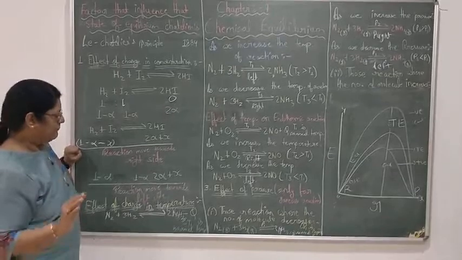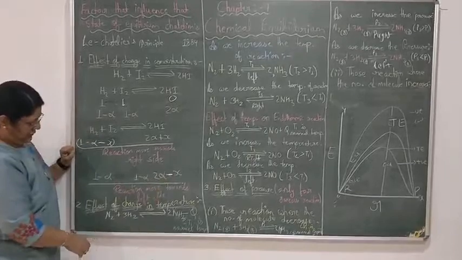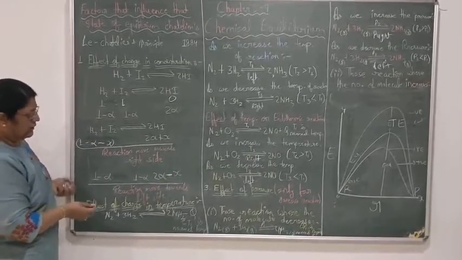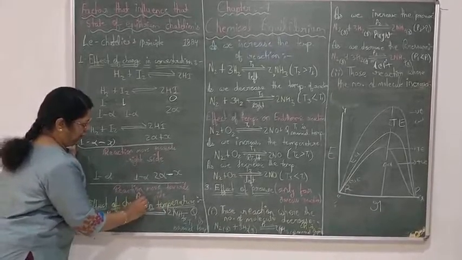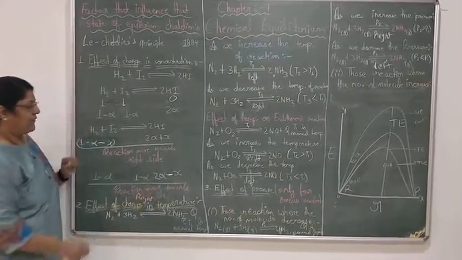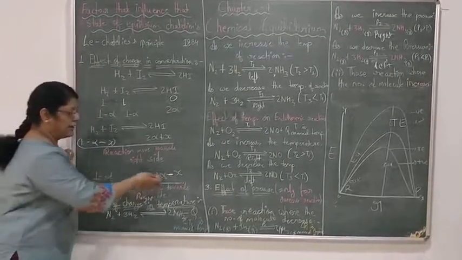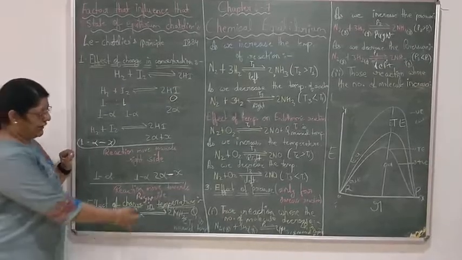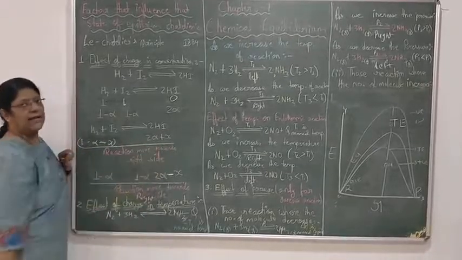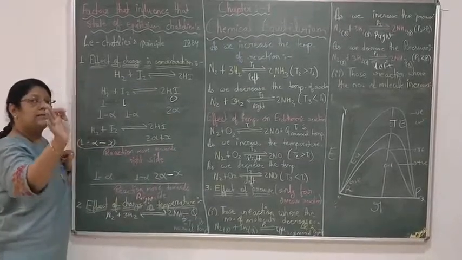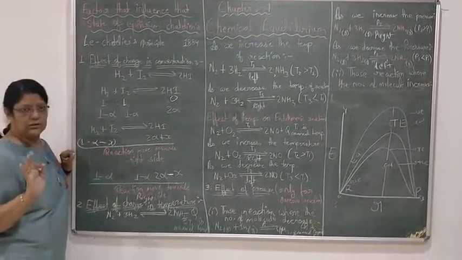Now what are we doing? If we are decreasing the amount of HI, then again the same thing will happen. The equilibrium will move towards the right side because we have decreased HI and we have to form more and more HI. So we will move towards the right side until the equilibrium and Kc are neutralized. This is the effect of concentration.